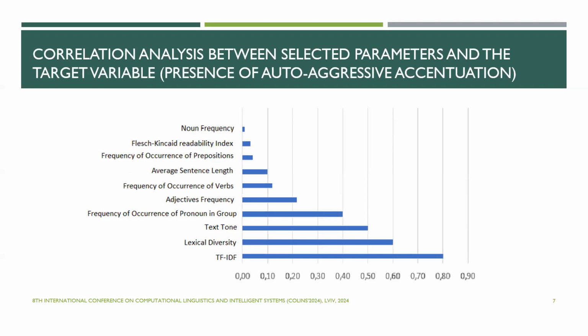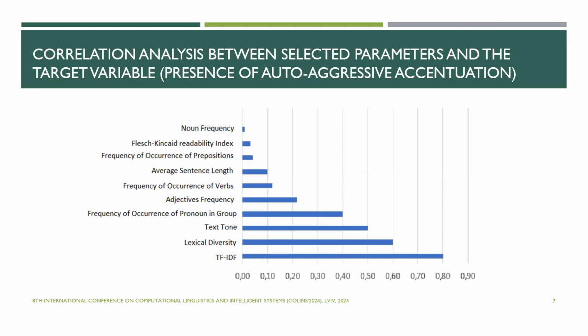On the next slide, you can see the parameters arranged in increasing order of the degree of correlation with the target variable. Note that one parameter, the frequency with which nouns occur, was excluded from the characteristics used to build diagnostic models due to the correlation coefficient being too low.